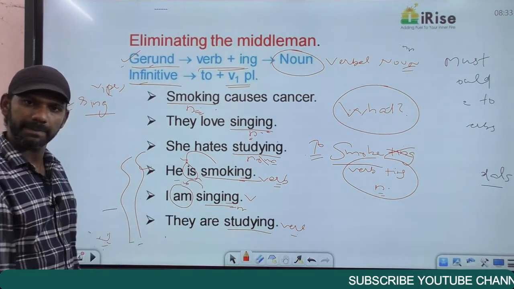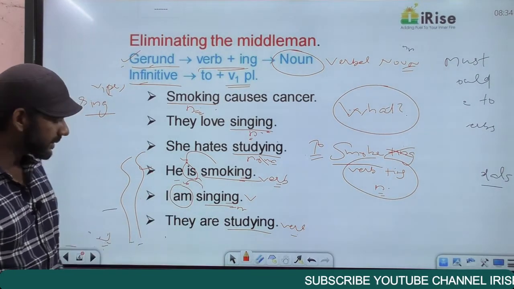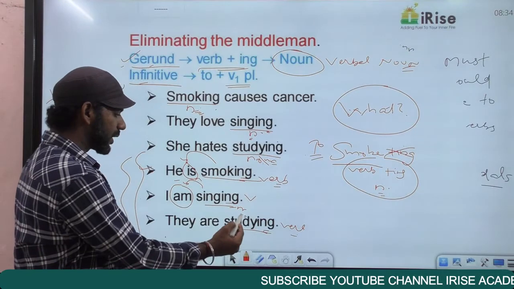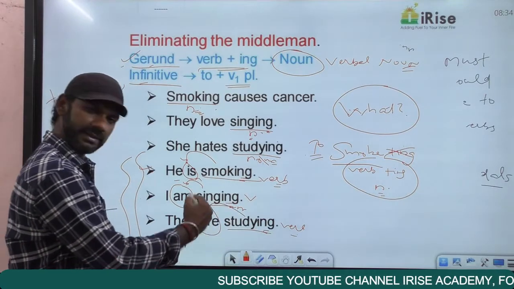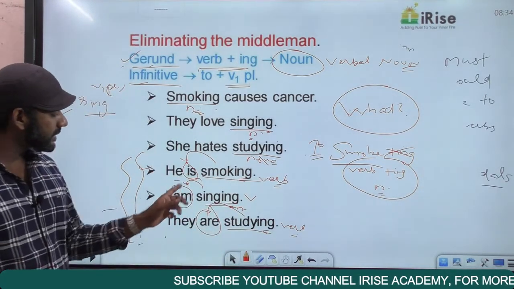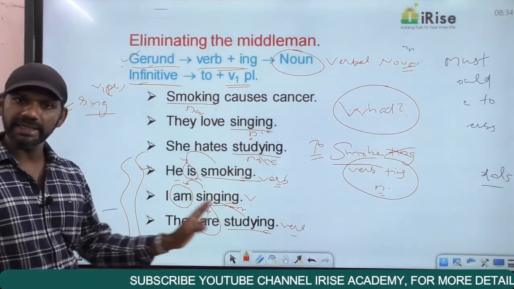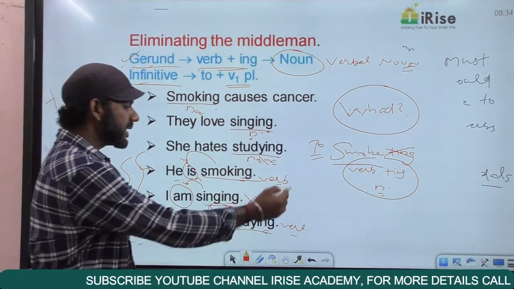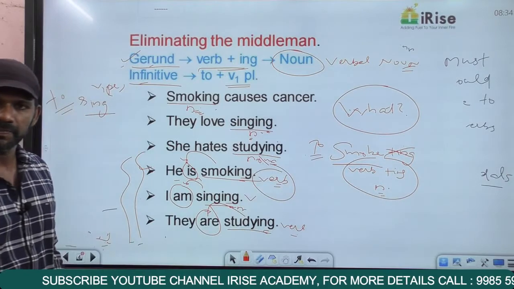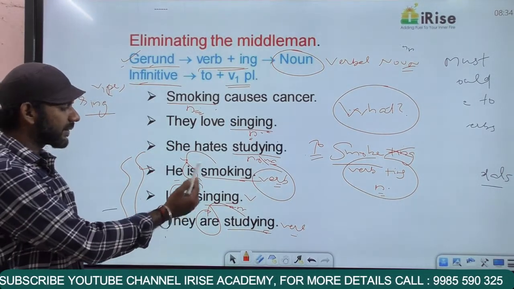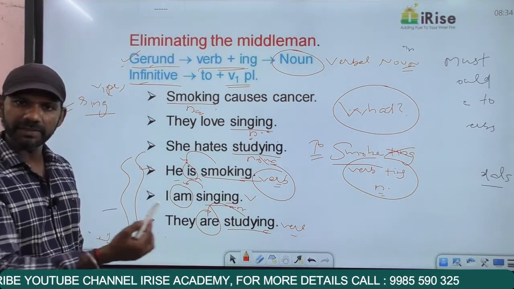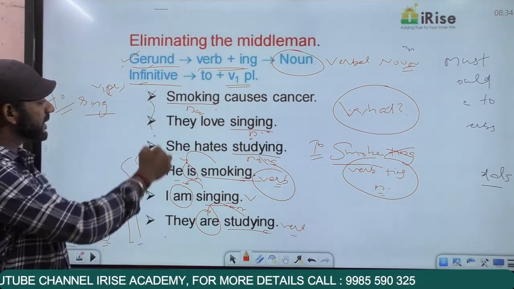That is am. They are studying. Studying is ing. We have an auxiliary verb in front of studying. That is are. If there is an auxiliary verb in front of an ing word, that ing word becomes a verb. I repeat, if there is an auxiliary verb in front of an ing word, that ing word becomes a verb.